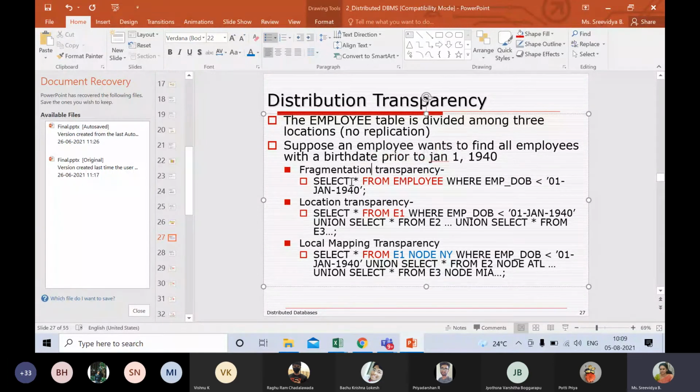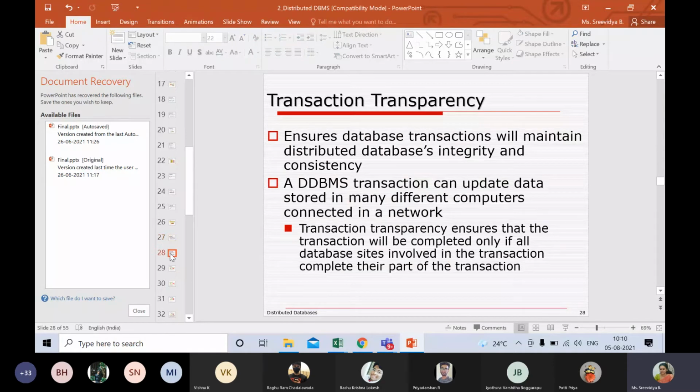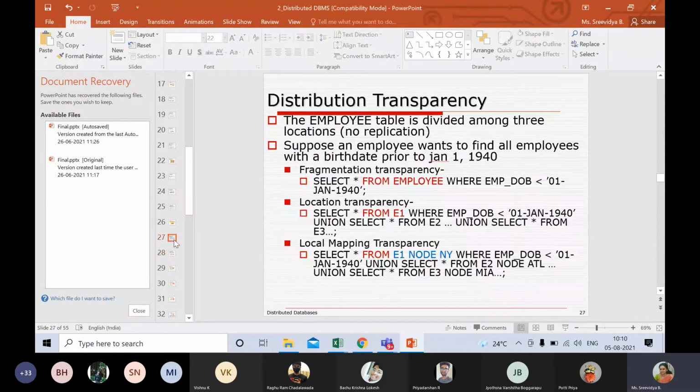In the lab session, I will see if I can hold the lab on Monday or Tuesday for whatever we've missed yesterday. So in that lab, we will do this, how this transparency would be demonstrated, and you can also execute them and see. So these are the 3 levels of transparency. I think I planned to do so much for today's class. So is this clear, students, whatever is discussed in today's session?